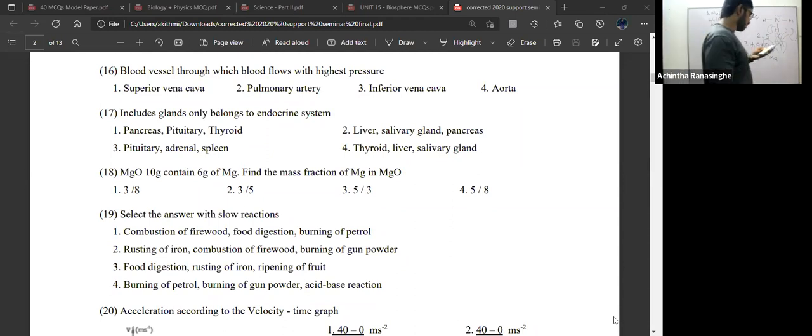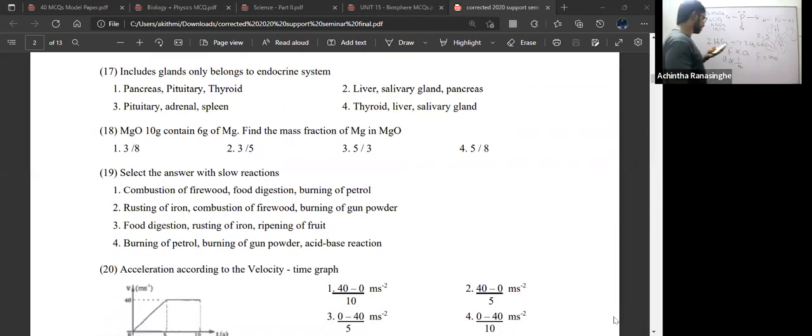Question number 17, which includes glands only belonging to the endocrine system. What are the glands? Definitely spleen is not an endocrine gland. Salivary gland is not associated with endocrinology. Liver is not associated with endocrinology. So what is the answer? Pancreas, pituitary, and thyroid. Those are the 3 organs.